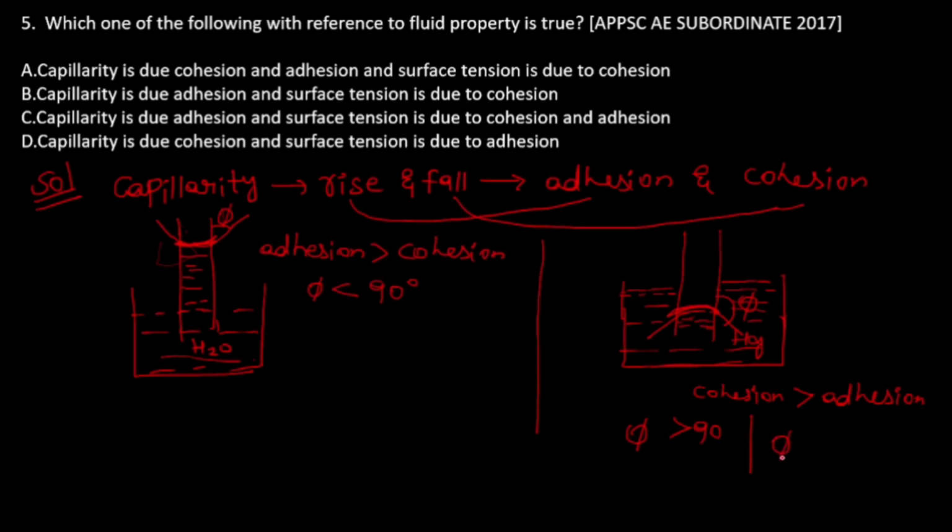So for mercury phi will be 130 degrees, and for pure water phi will be 0.